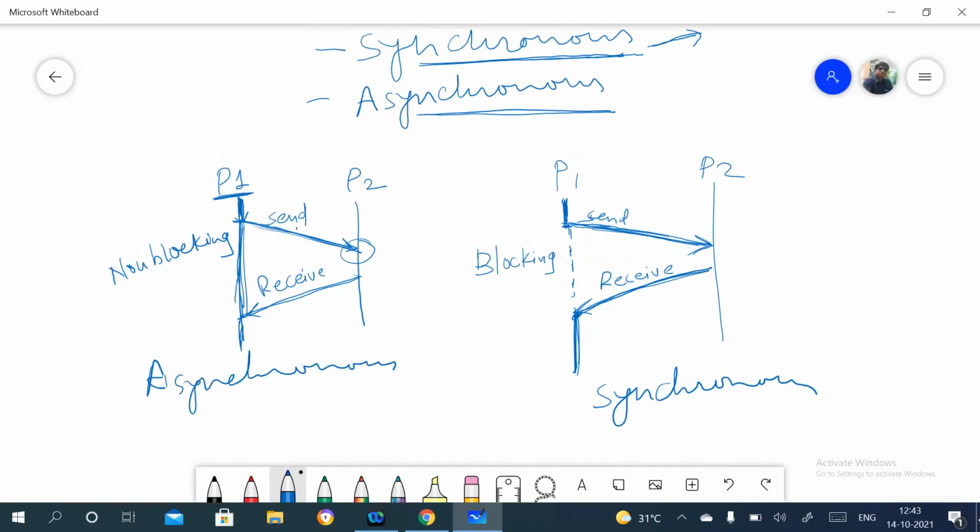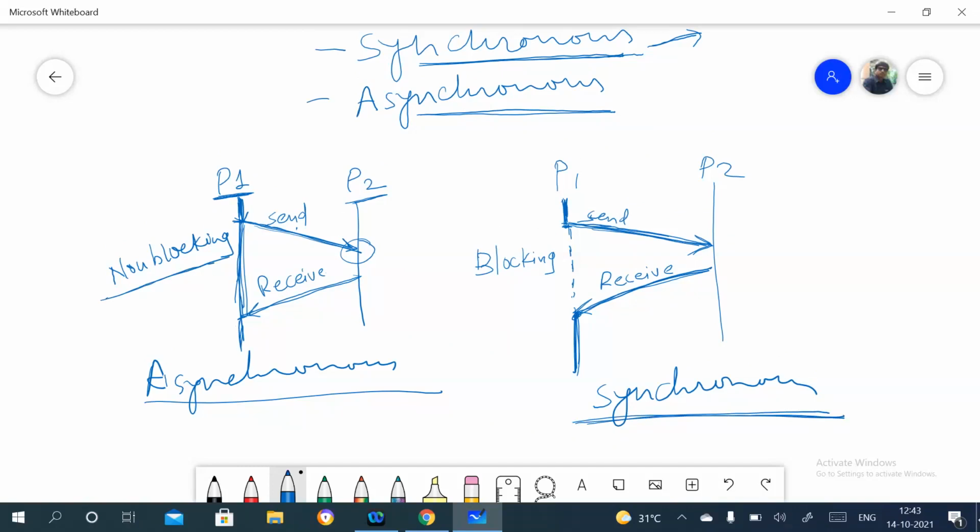It means in the asynchronous case the system is not blocking. Whatever execution is there, it continues after sending the message to the receiving process, or we can say to the P2 process. We'll see synchronous communication in detail later, but for now just understand that if we are using the non-blocking concept, then that is asynchronous communication, right?